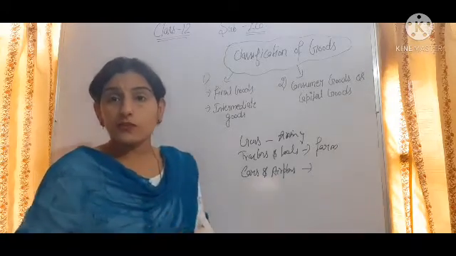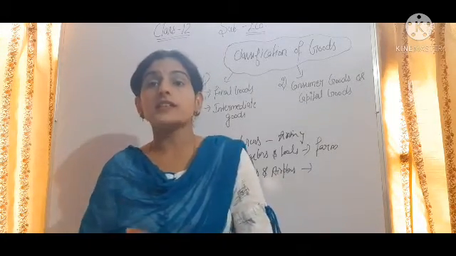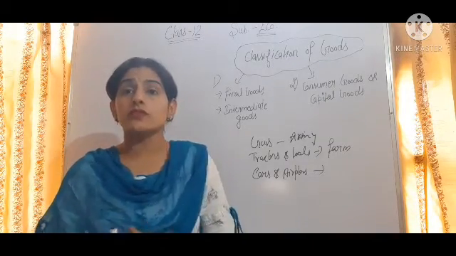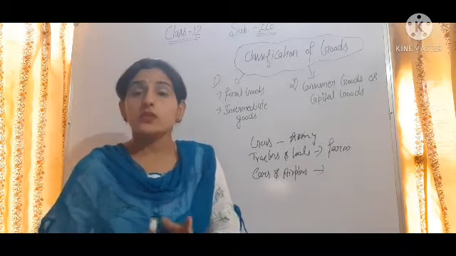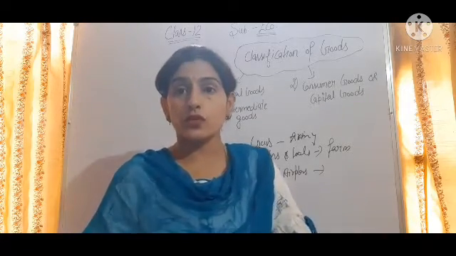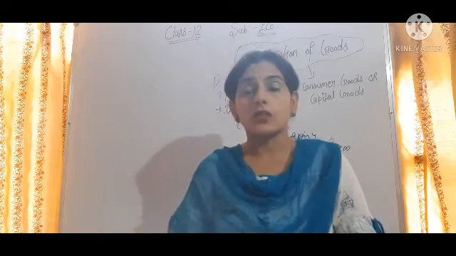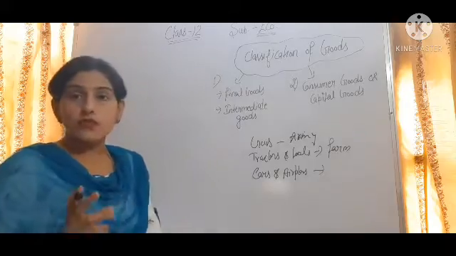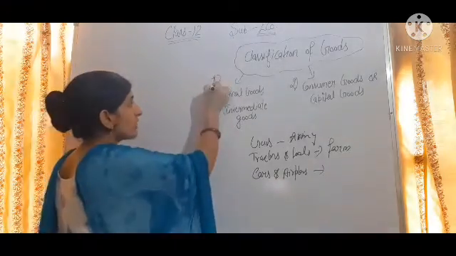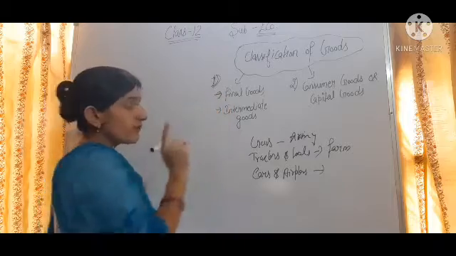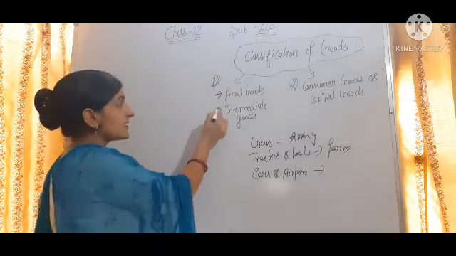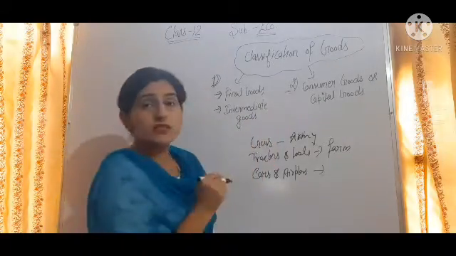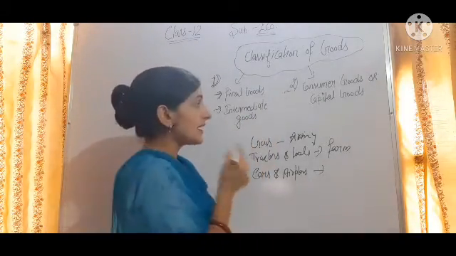So different goods have different types of characteristics, and their economic value also differs from good to good. So to study the economic value, goods are classified on the basis of their characteristics. We have mainly two-way classification. In the first way we include final goods and intermediate goods. In the second way we include consumer goods and capital goods.